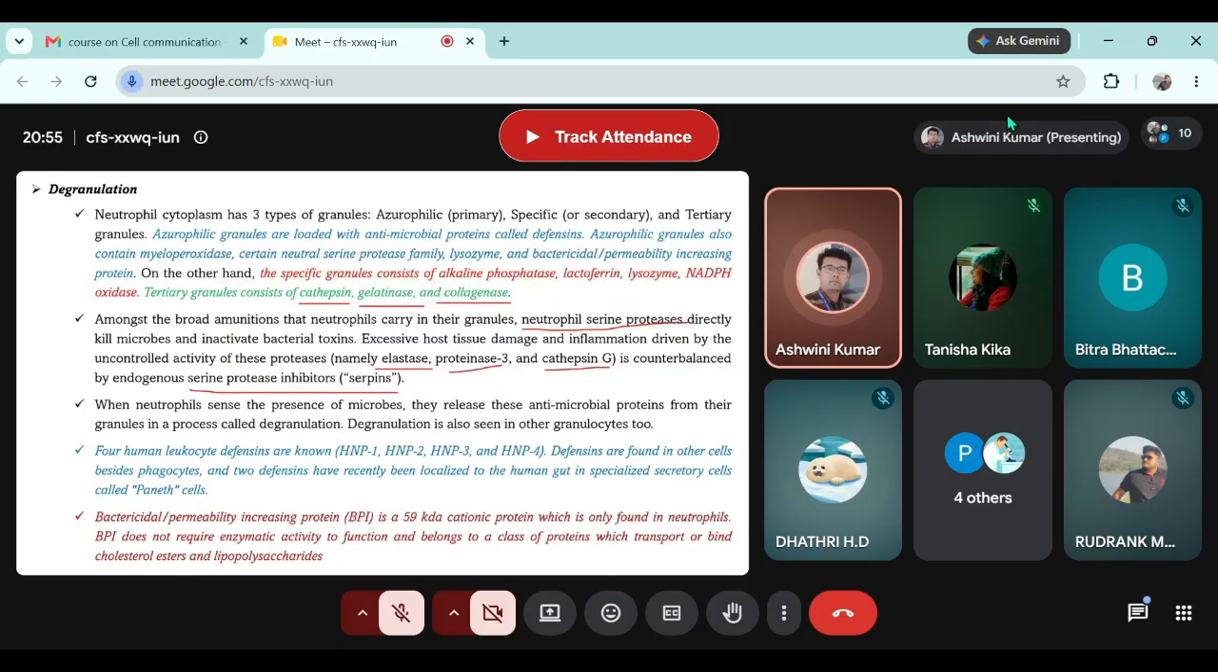Collagen is the primary component of the extracellular matrix of any organ. That means, what will collagenase do? It will degrade the collagen. Now, the degraded collagen is also called gelatin. The tertiary granules also contain gelatinase.